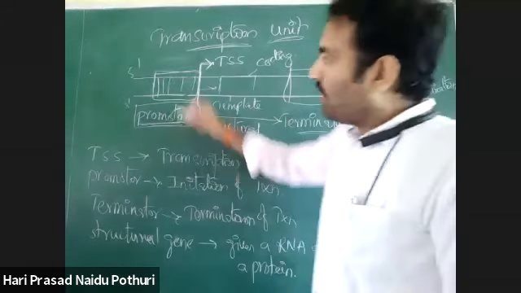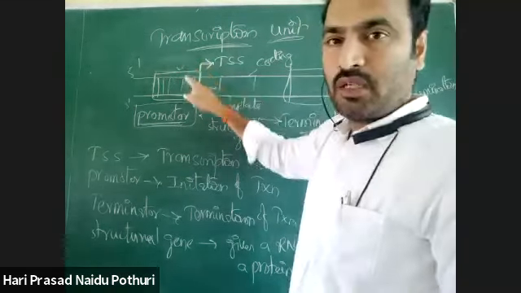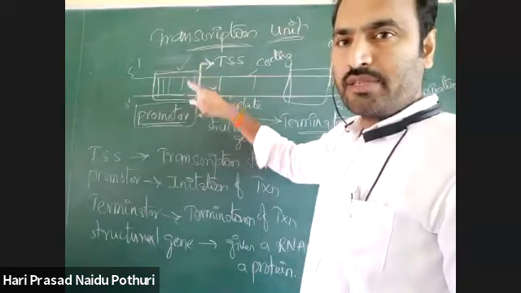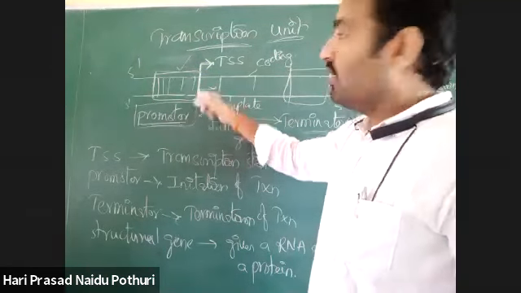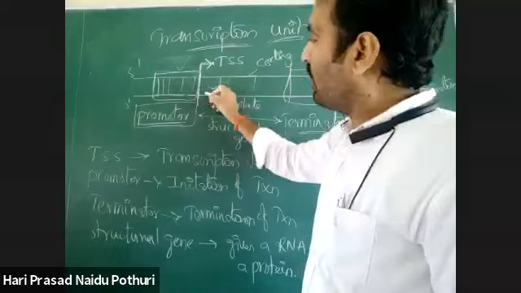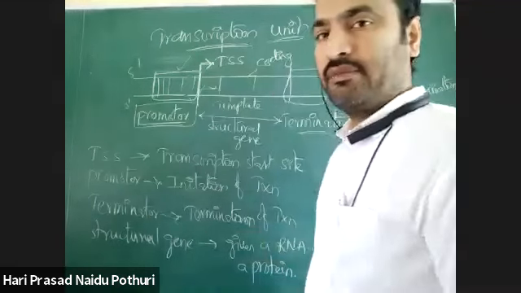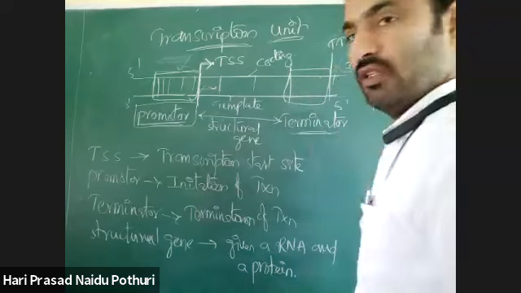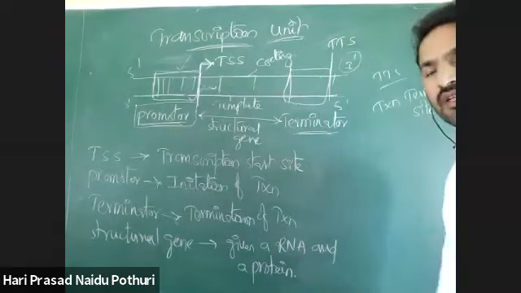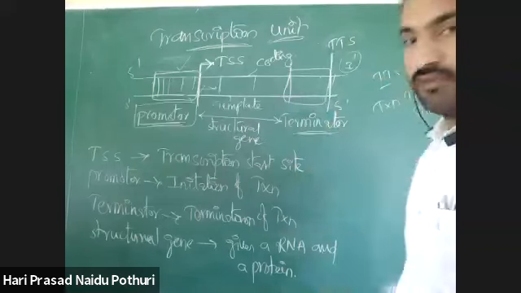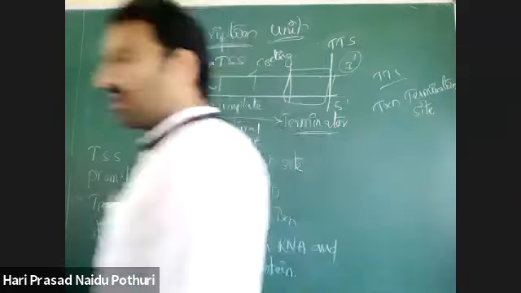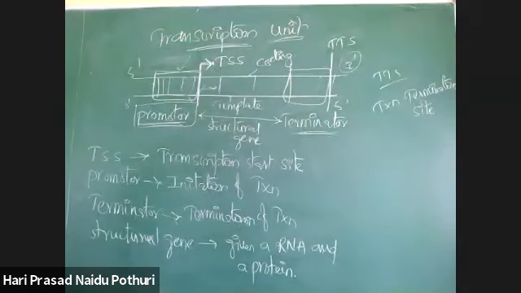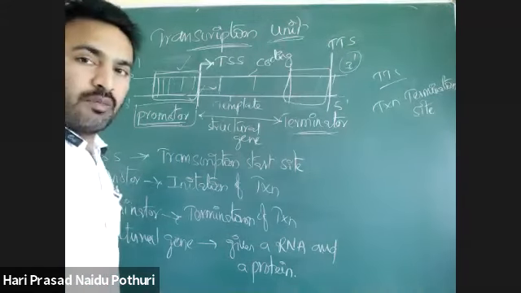Where the promoter is there, that promoter is responsible for initiation. So immediately after the promoter, transcription will begin, and at the end of the terminator sequence, transcription will stop here. This transcription unit is different in prokaryotes and eukaryotes. In prokaryotes,